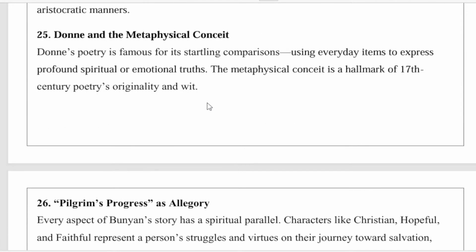Donne and the metaphysical conceit. Donne's poetry is famous for its startling comparisons, using everyday items to express profound spiritual or emotional truth. The metaphysical conceit is a hallmark of 17th century poetry, showing originality and wit.